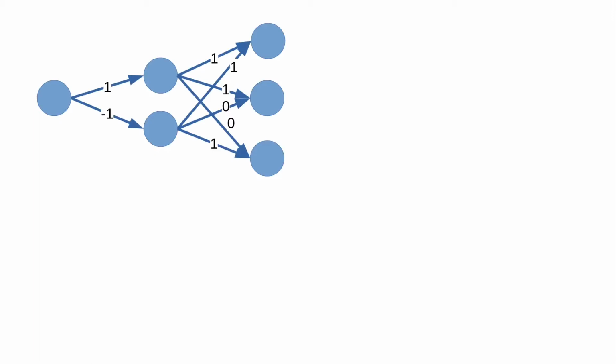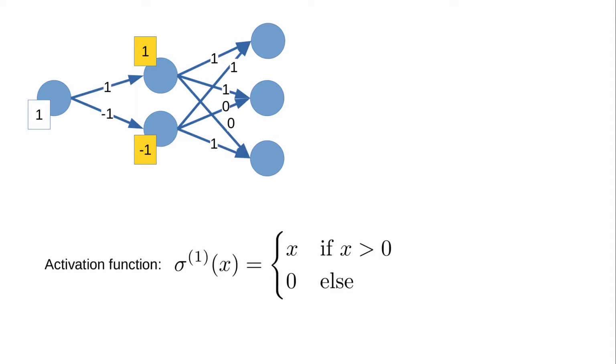To get a better understanding, let's consider this DNN, which has one input and produces three outputs. Suppose we want to compute the output of this DNN given an input value of 1. We'll assign this input to the entry node on the left, then multiply its value by the edge weights to get the inputs to the nodes in the second layer. We then apply some activation function to these values, which is a nonlinear function that can differ between different networks. In this case, we'll output 0 if the node's input is negative, and just pass the input through otherwise.